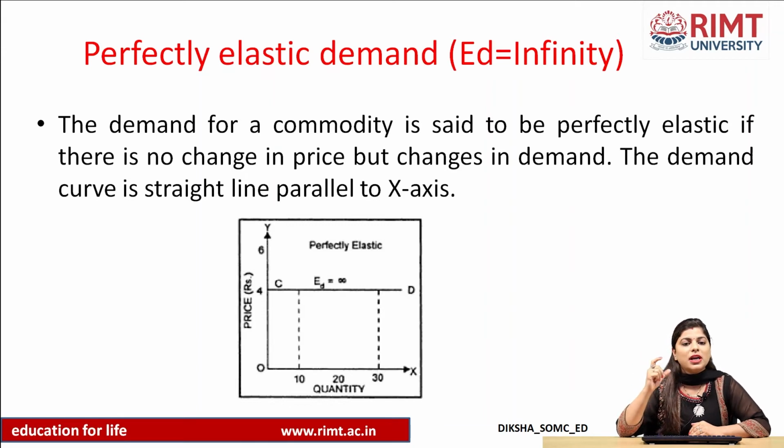Diagrammatically also we can observe that on the x-axis we have taken quantity demanded and on the y-axis we have taken the price in rupees, and the price of the product is the same. It is at 4, the demand curve is horizontal, parallel to the x-axis, and the demand may vary, it can increase, it can decrease, but price remains stable.